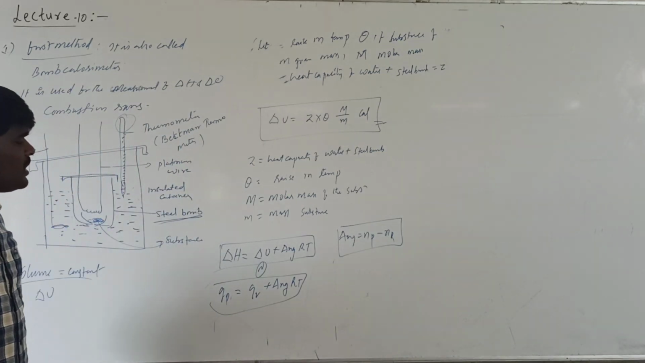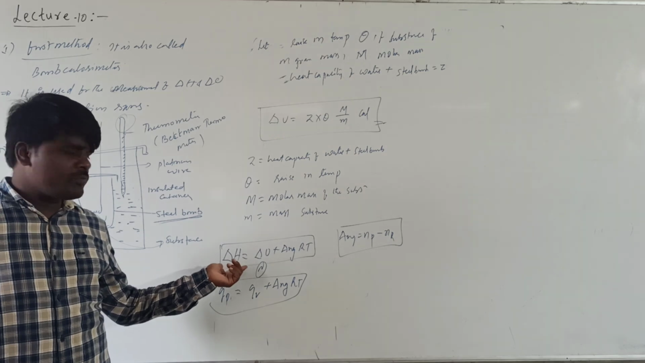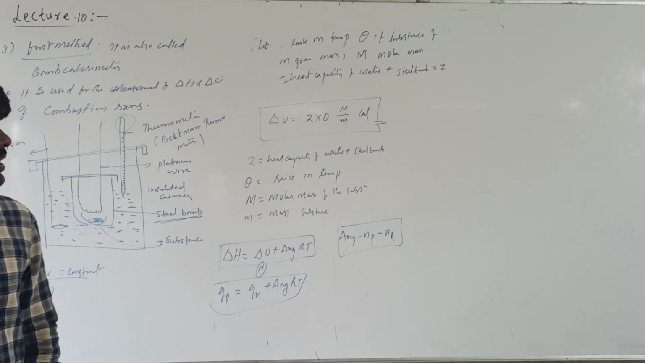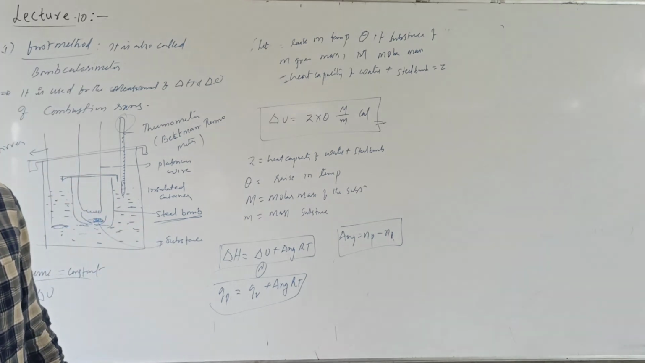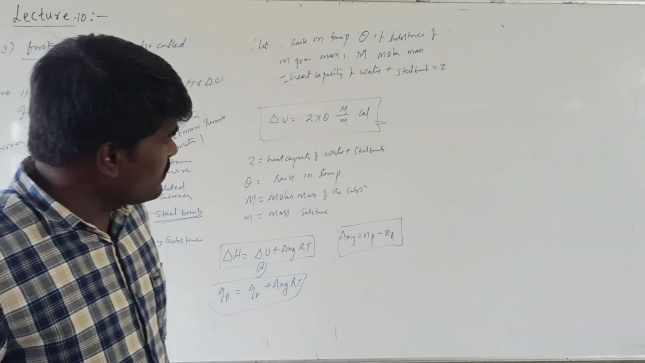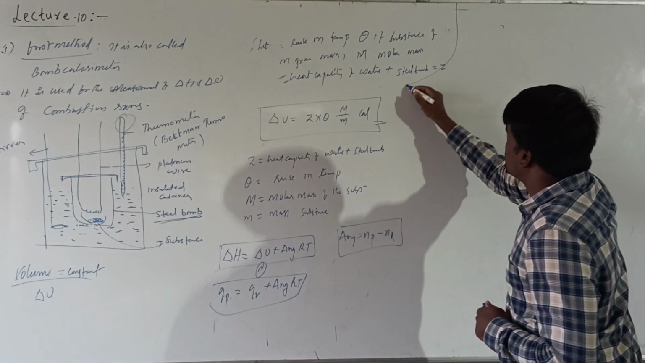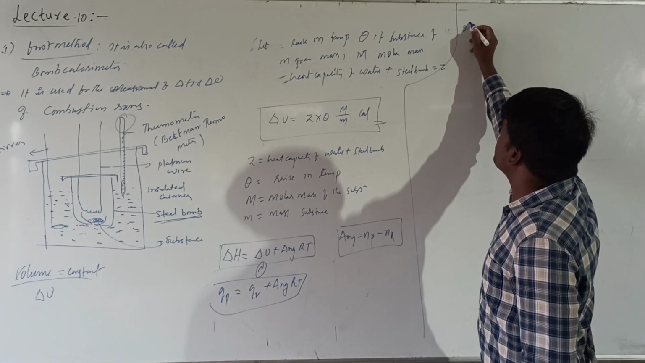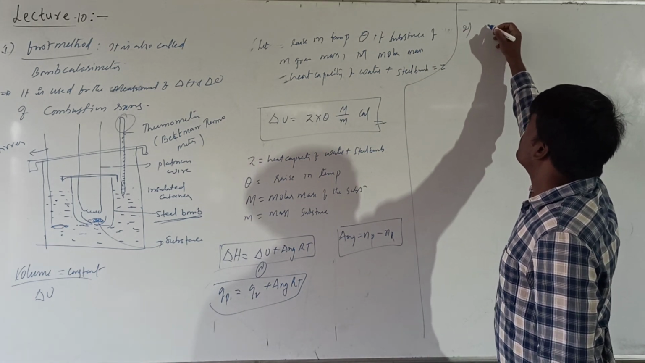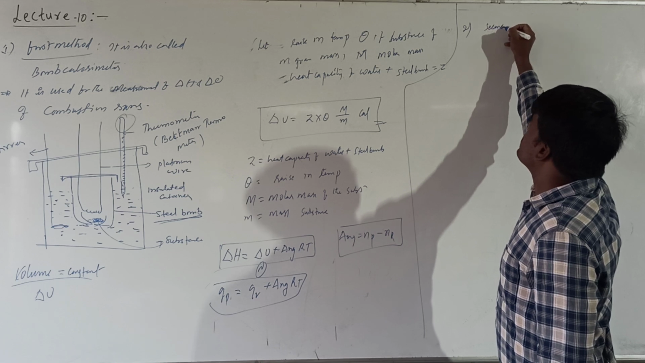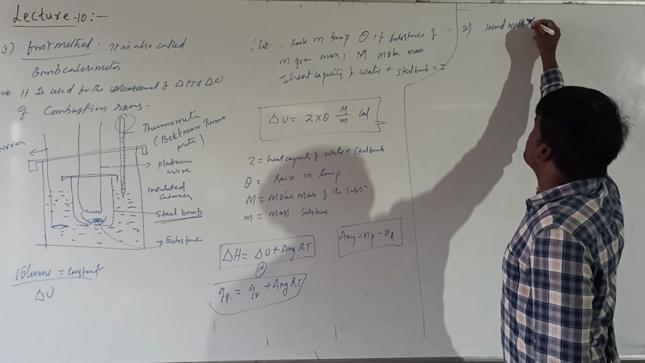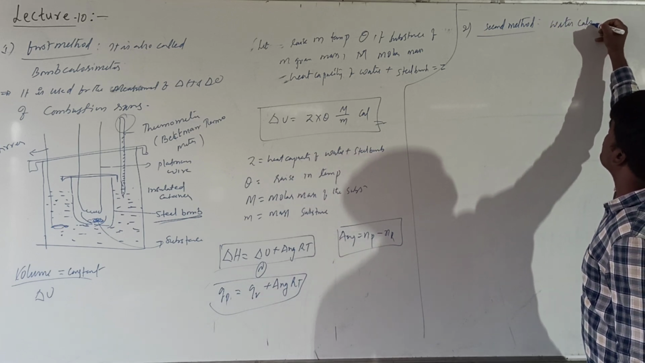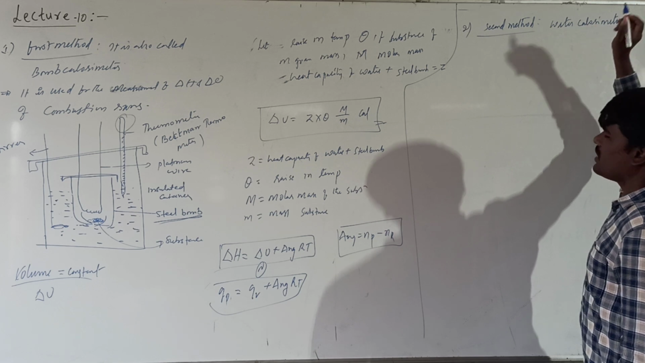Then the change in internal energy at constant volume will be equal to Z into theta into capital M upon small m. If you know delta U for the same reaction, you can calculate delta H by using the relation delta H is equal to delta U plus delta Ng RT. This is the first method. There is another method to calculate. The second method of measurement of delta H and delta U is called the water calorimeter.